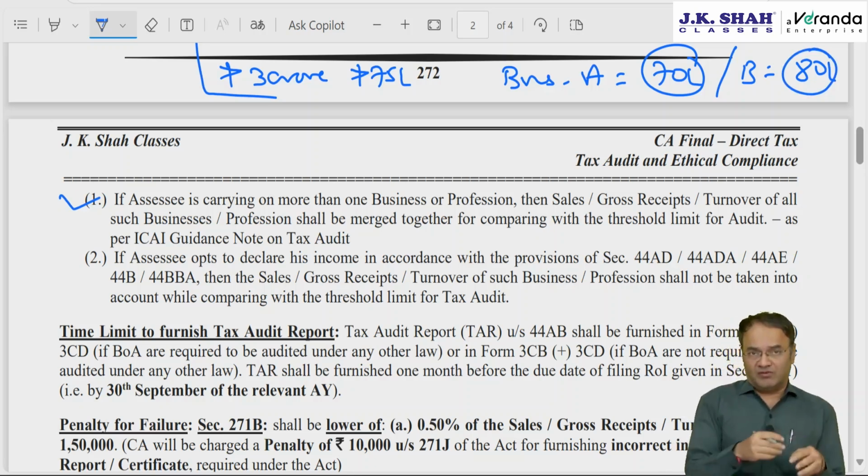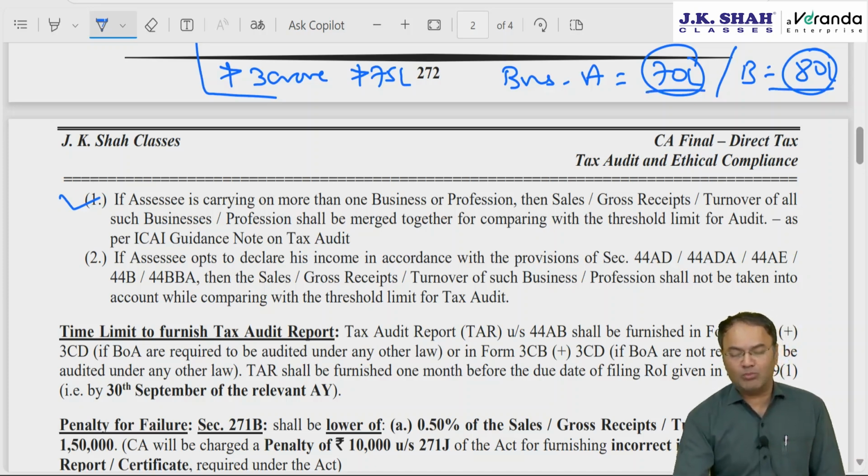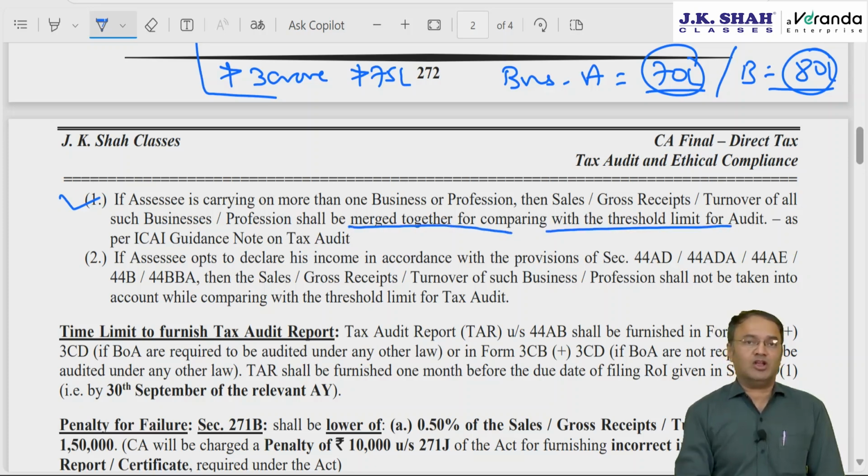Assuming the 5% cash receipt concept does not apply, the turnover limit is not 10 crore but 1 crore, then for audit purposes we have to aggregate the turnover of both the businesses, merged together for comparing with the threshold limit. Same thing for profession. If the assessee is carrying on more than one profession, then gross receipts from all the professions should be aggregated. I am not saying that this is given in the Act. It is given by our institute, which is accepted by the income tax department also. Okay.